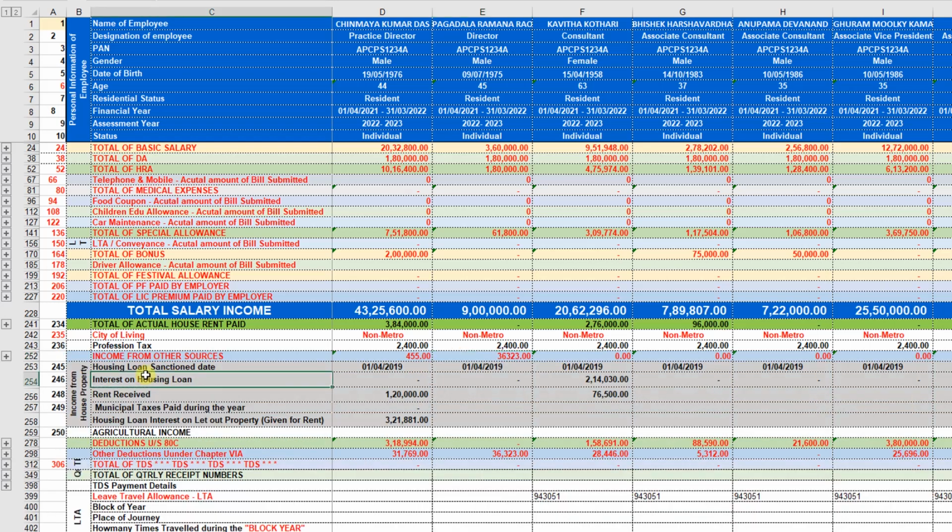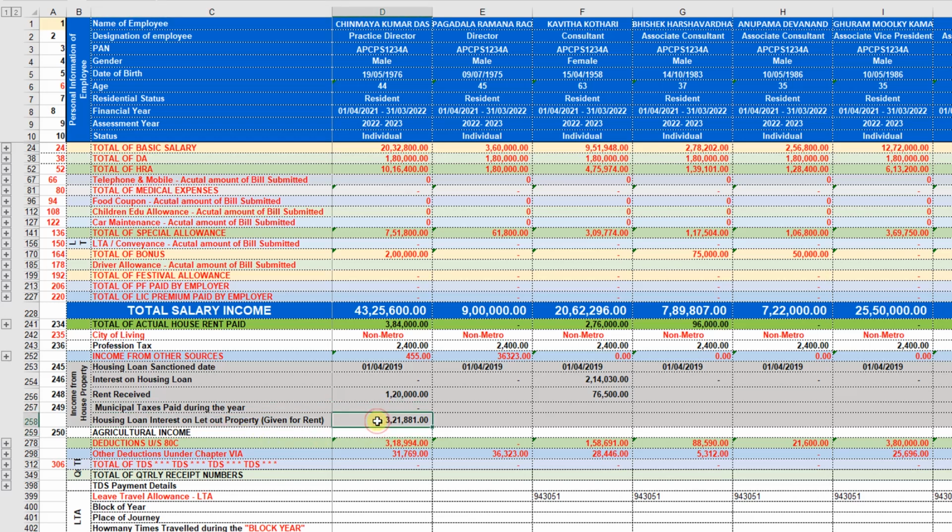So the next one is income from house property. The housing loan sanction date we have to mention first, and the interest on housing loan. If the employee has more than one property, that is self-occupied property and let-out property, the rent received from the let-out property should be shown here, and the municipal taxes paid during the year on the let-out property, housing loan interest on let-out property.